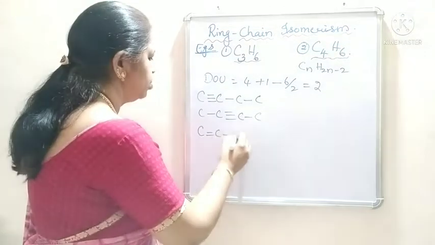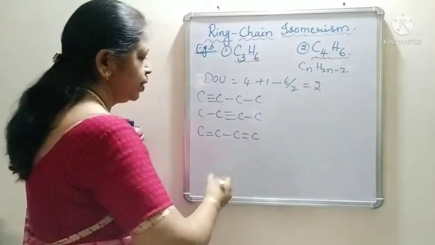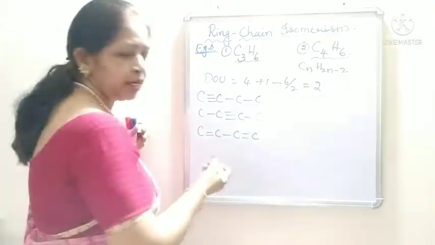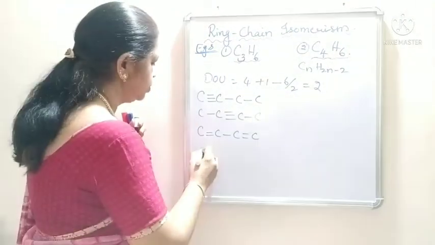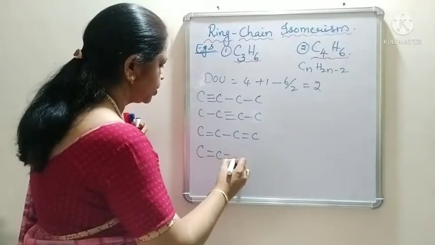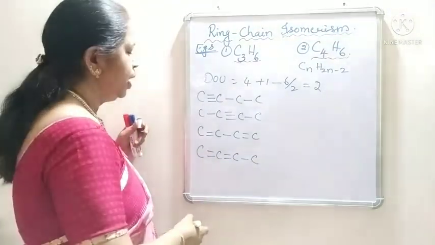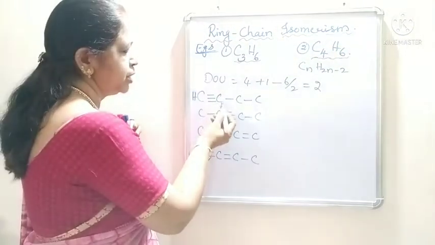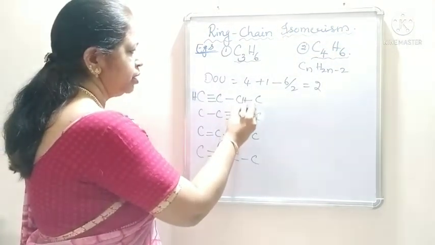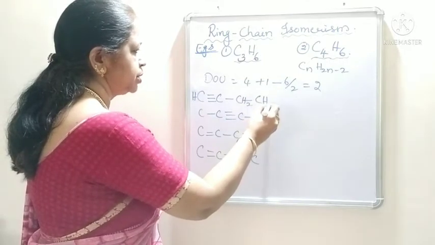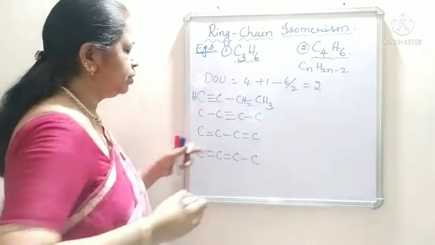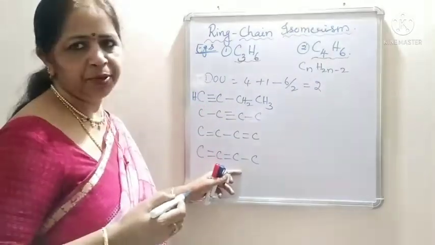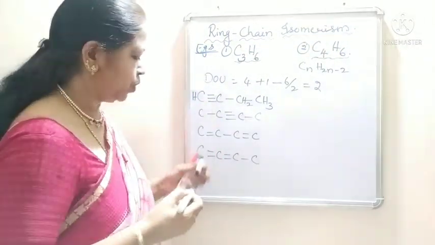C double bond C, single bond C, double bond C. It is the conjugated system 1,3-butadiene, and we can write the cumulative system also: C double bond C double bond C, single bond C. Now let us fill the hydrogens. CH, no hydrogens for this carbon, 2 hydrogens here and 3 hydrogens. In the similar manner we can fill all the hydrogens. The formula will come same for all these 4.